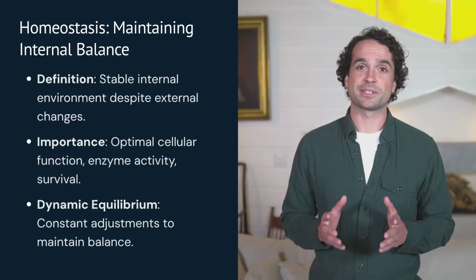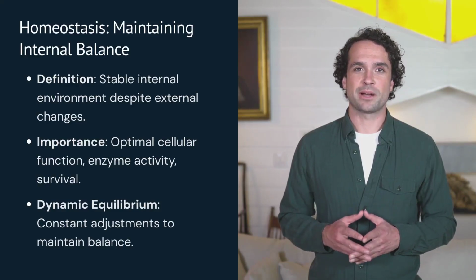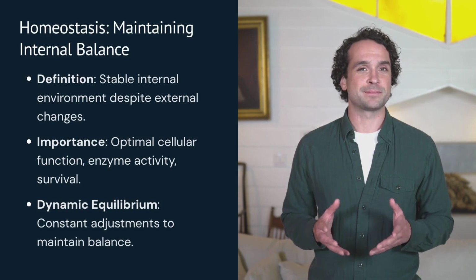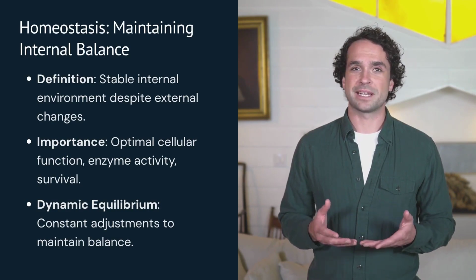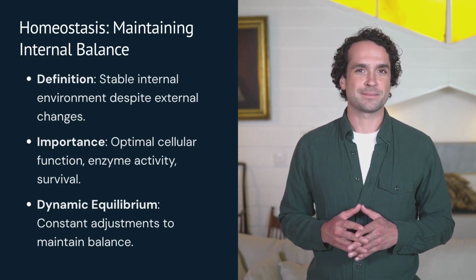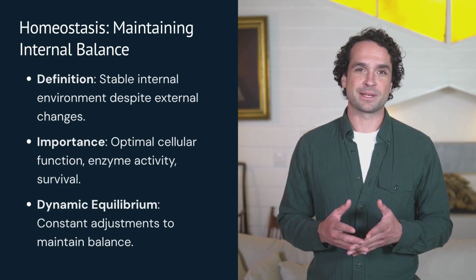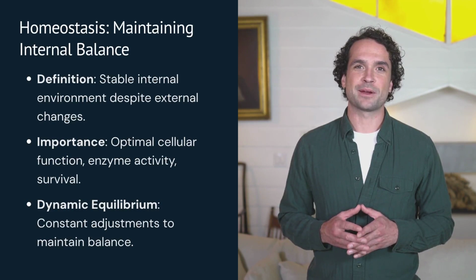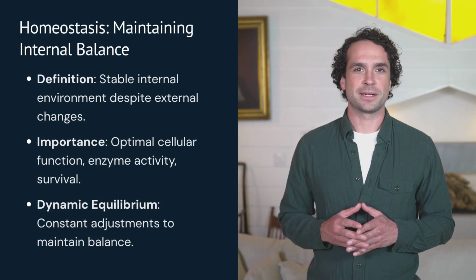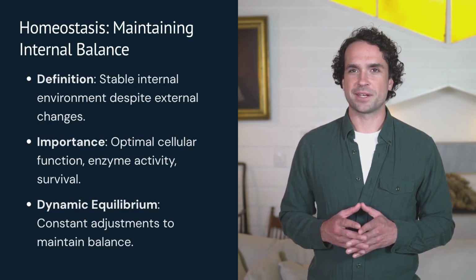Now, let's shift our focus to homeostasis, a truly remarkable characteristic of life. Homeostasis is the ability of an organism to maintain a stable internal environment despite constant changes in its external surroundings. Think of it as the body's internal thermostat, constantly making adjustments to keep conditions just right. This dynamic equilibrium is absolutely essential because cellular processes and enzymes function optimally only within very narrow ranges of temperature, pH, and chemical concentrations. Without it, life simply couldn't persist.